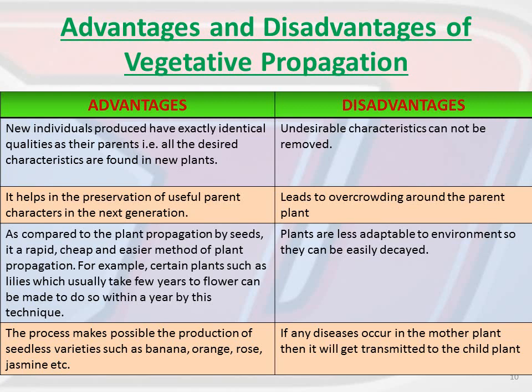So this second point is pointing that it leads to the overcrowding. Okay, next, the daughter plants are less adaptable to the environment, so they get easily decayed. And the last, if the mother plant is already infected, the same infection will be carried into the daughter plant. Okay,